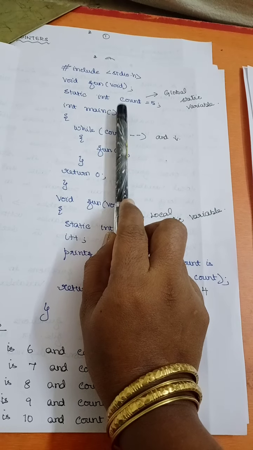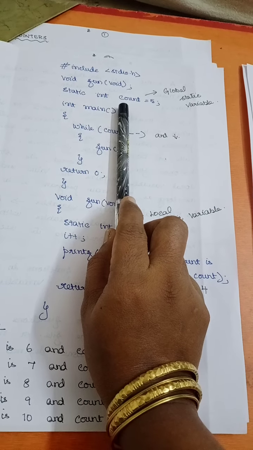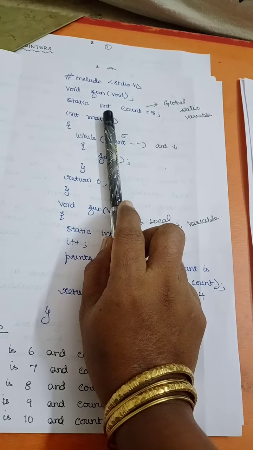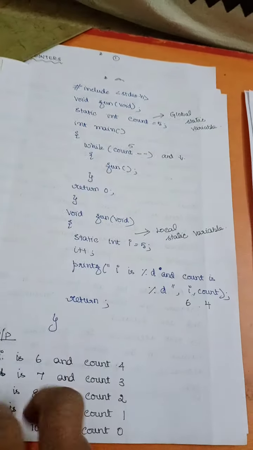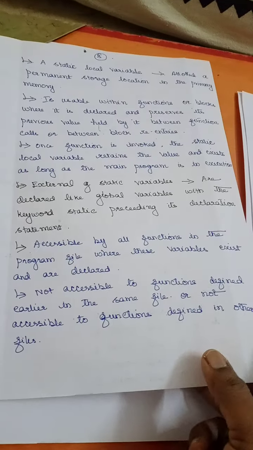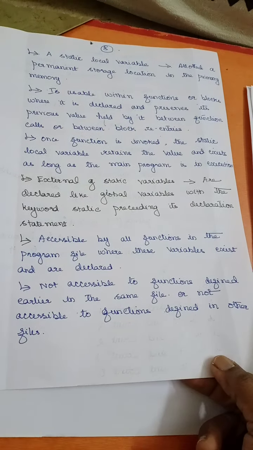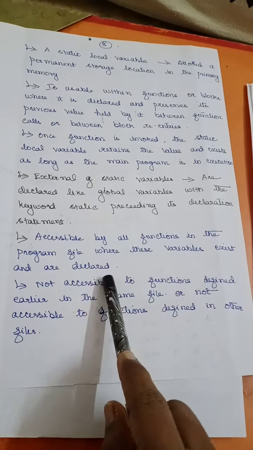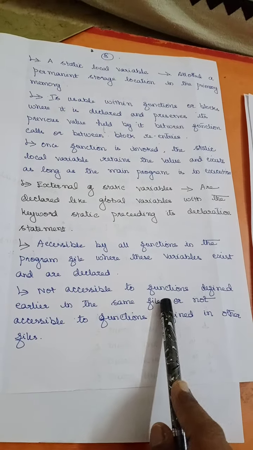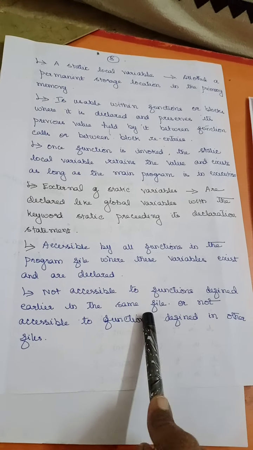You might ask me one question, ma'am, is this similar to a global variable, right? Yes, it is like a global variable, but in extern, you can use that particular global variable between all the functions, right? But here this external static variable is not accessible to functions defined earlier in the same file.